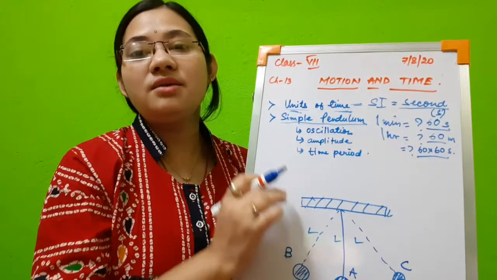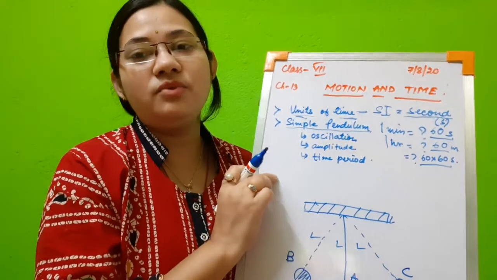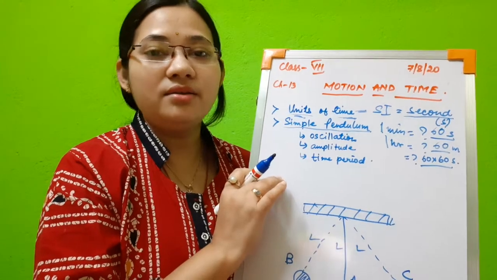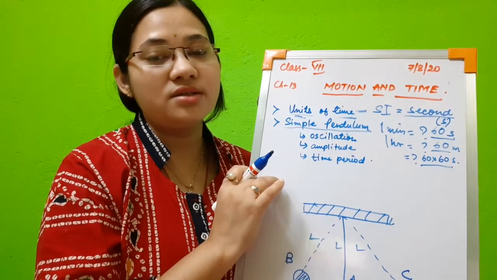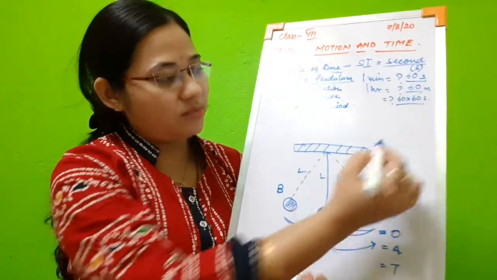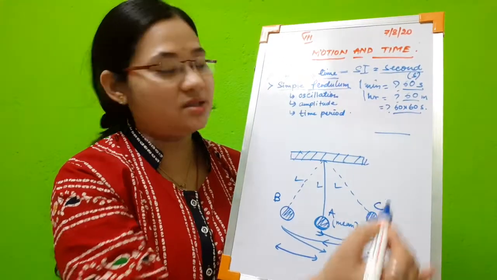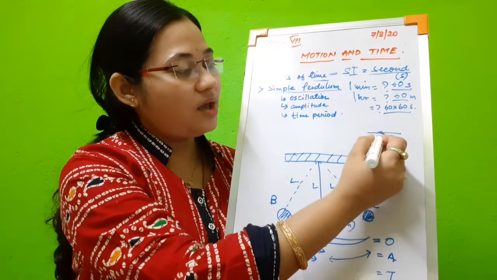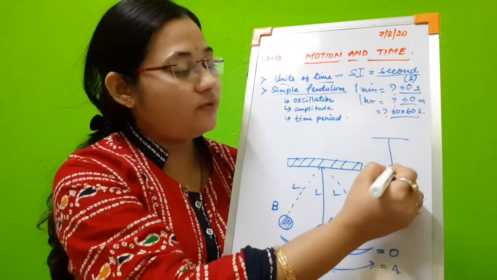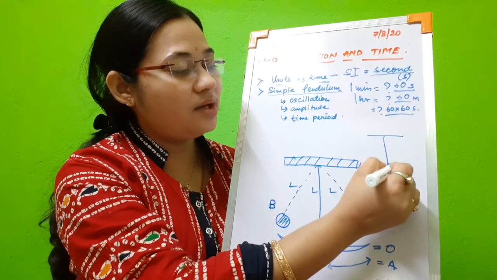Now a simple pendulum. This pendulum concept was basically given by Galileo Galilei and another scientist called Christian Huygens. Suppose a rigid support is there, and with the help of a simple light and thin string, we suspend a metallic ball.